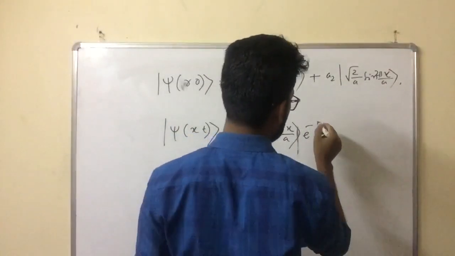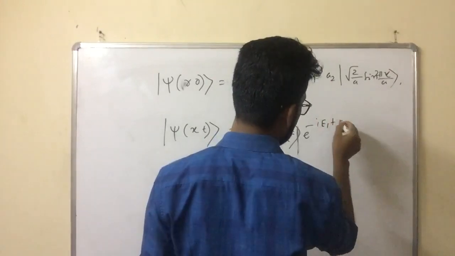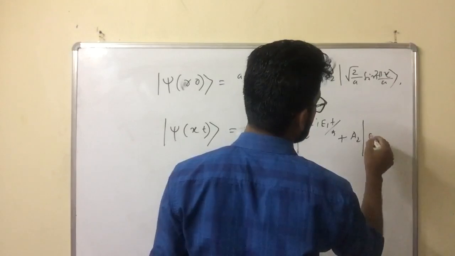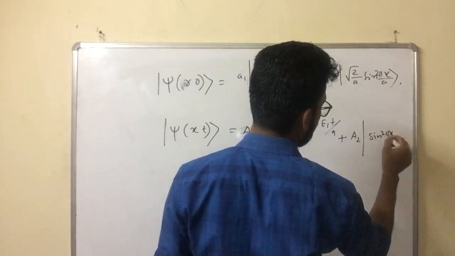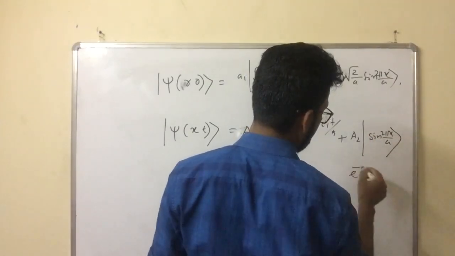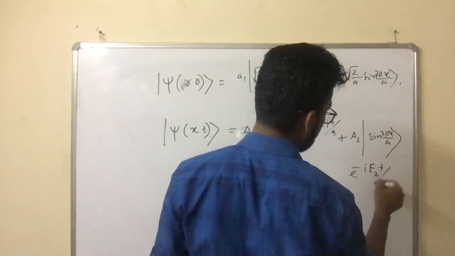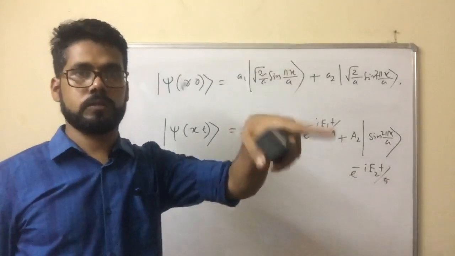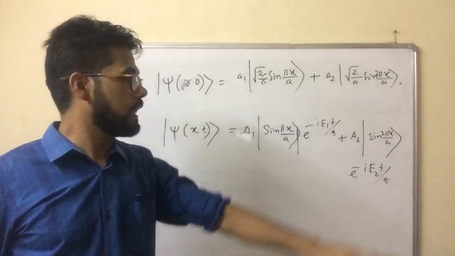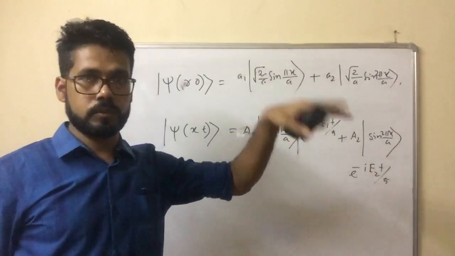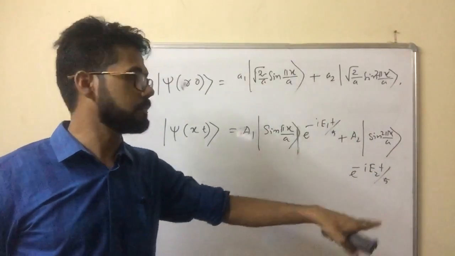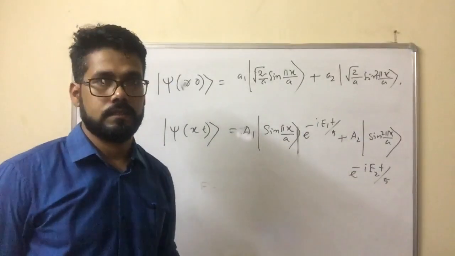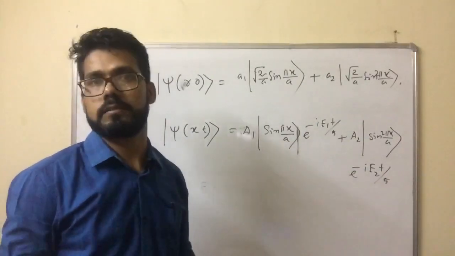Then the first part will be e to the power minus i E1 t by h cross. Similarly, A2 sine 2 pi x by a e to the power minus i E2 t by h cross. And after that, put this value: E1 equal to pi square h cross square divided by twice m a square, and this one, E2, equal to 4 pi square h cross square divided by twice m a square. Put this value. This is the time dependent wave function. Okay, this way you have to find it out.